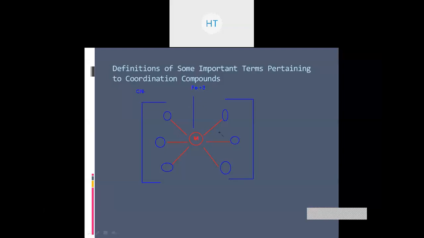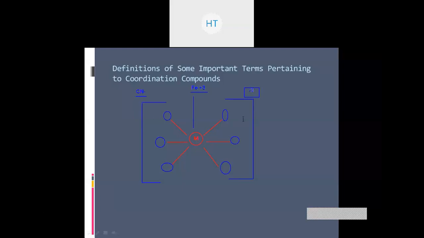So Fe3+ is going to form bonds with CN-. How many CN- do we have here? 1, 2, 3, 4, 5, 6. So -6 plus 3, the remaining charge is -3. So a charge comes on the complex, and in this example the charge will be -3.